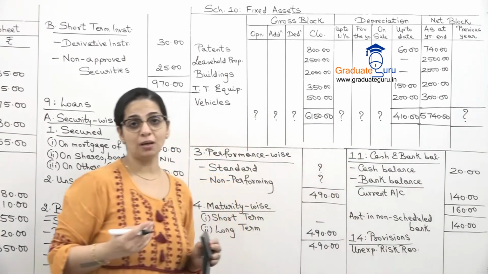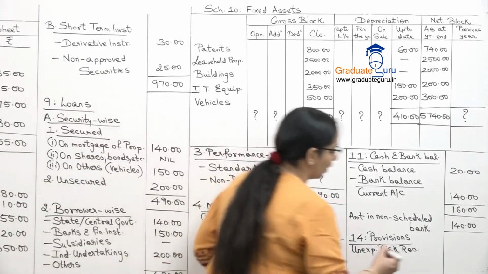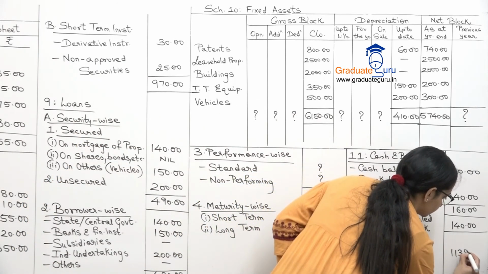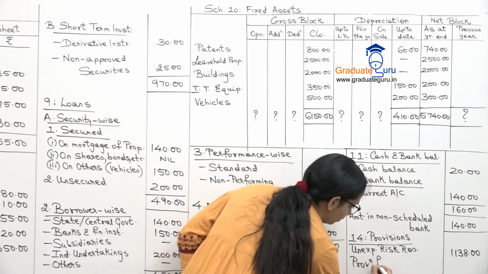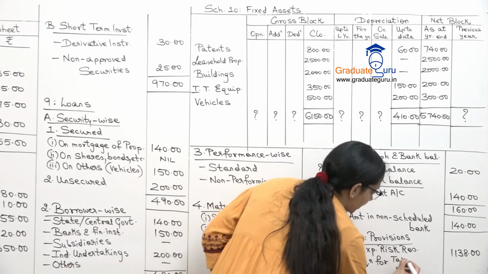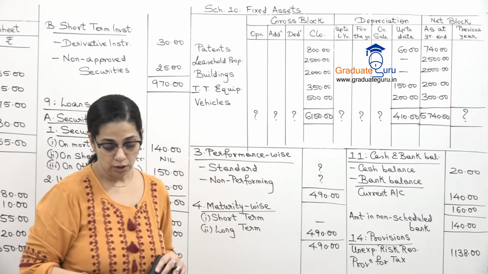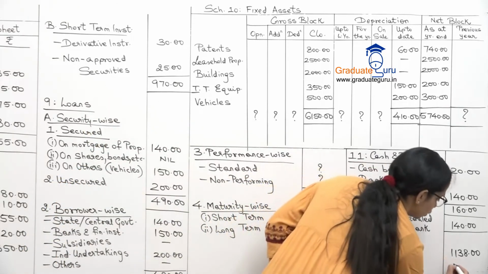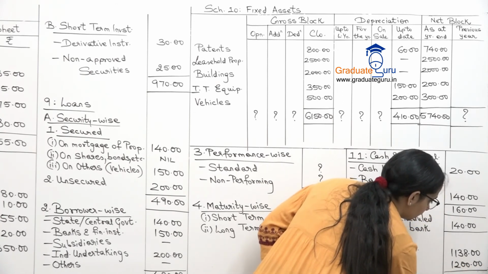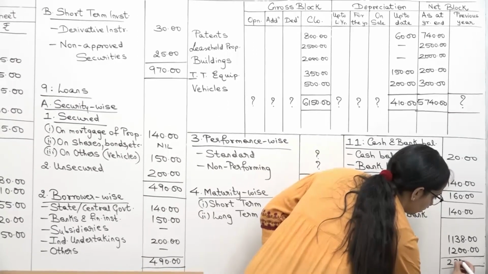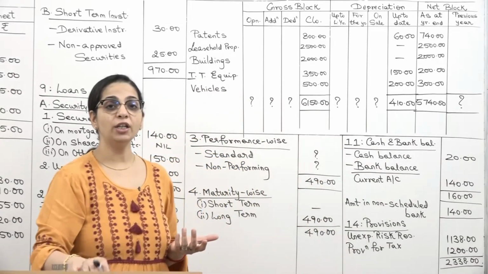This is of course your closing balance which we calculate in every sum. Here it's given directly, 1138. And we also have provision for tax given, which is also shown under this head only. If there are dividends etc., then that is also shown in this head. So provision for tax is 1200. We'll take a total of these two, which is 2338. So this is how our schedules look.